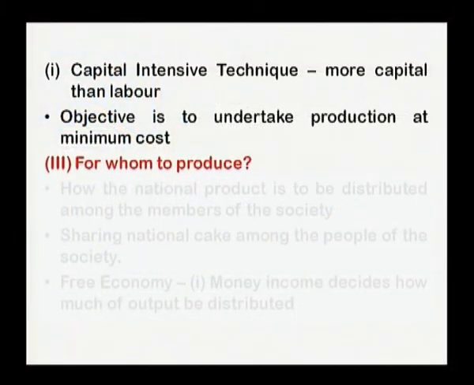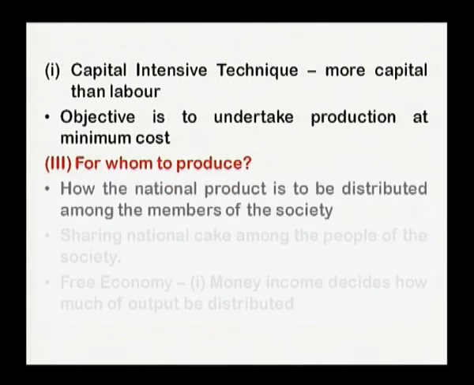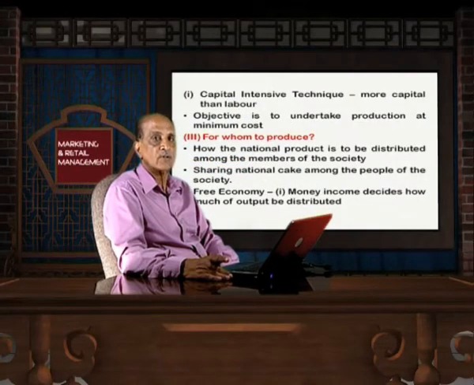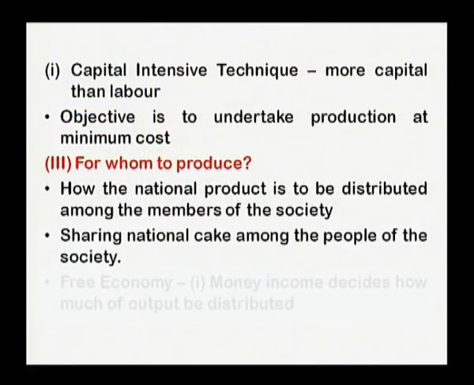Now after that, there is the problem of for whom to produce. How is the national product to be distributed among the members of society? Since society is the aggregate of so many classes, for the production which has taken place, the nation has to decide for which class the goods must be produced. And second is sharing the national cake among the people of society.